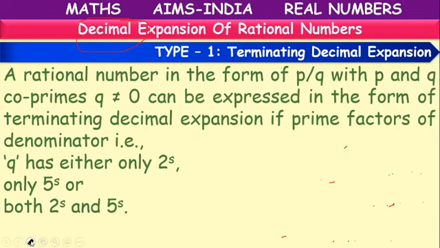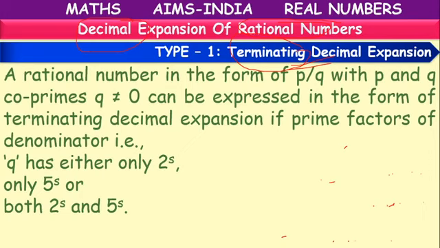Now we are relating rational numbers with their decimal expansions with some rules and theorems. First let's see terminating decimal expansion. Which kind of rational numbers will be considered as having terminating decimal expansions?